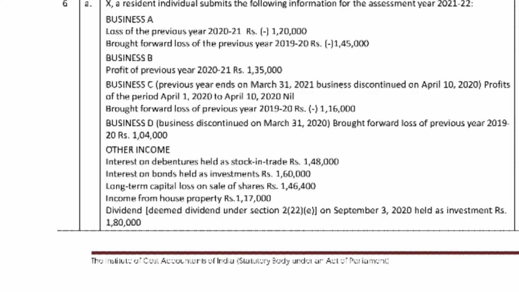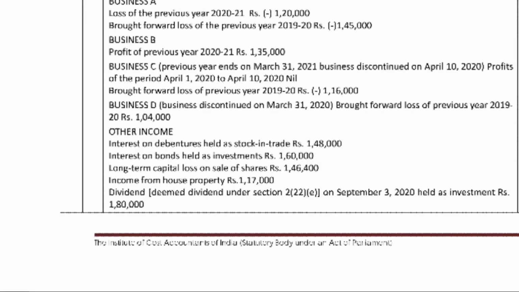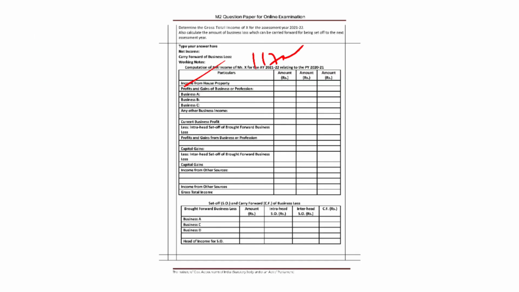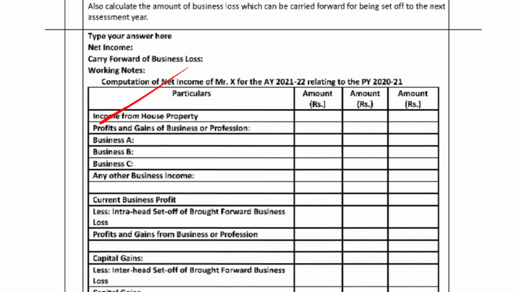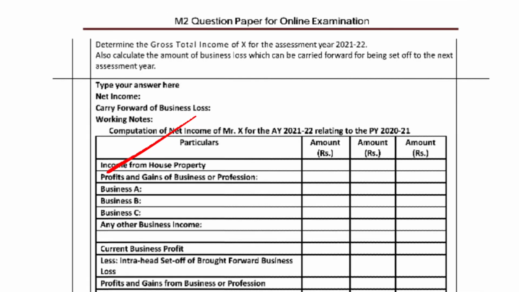What is the question given here? Carried forward of business loss. This problem is about carry forward of business loss. House property income was given, and we need to calculate the profits and gains of business from business A and C.